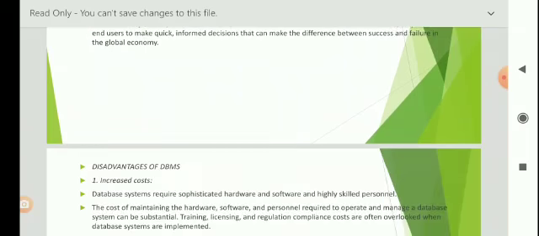Increased end user productivity. The availability of data combined with the tools that transform data into usable information empowers end users to make quick, informed decisions that can make the difference between success and failure in the global economy.